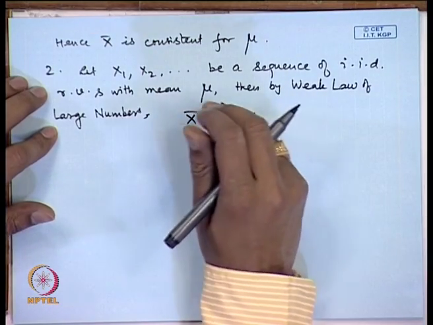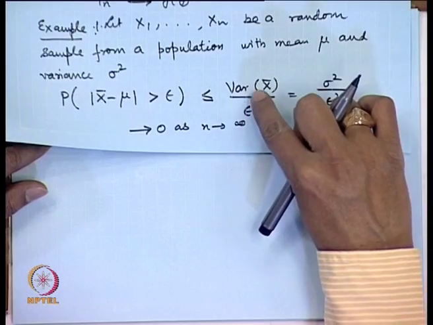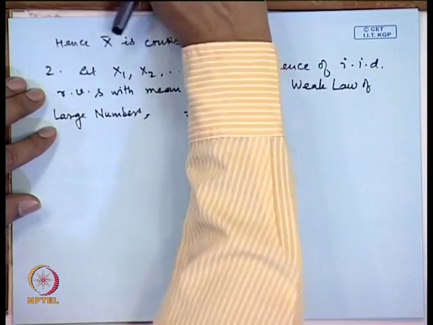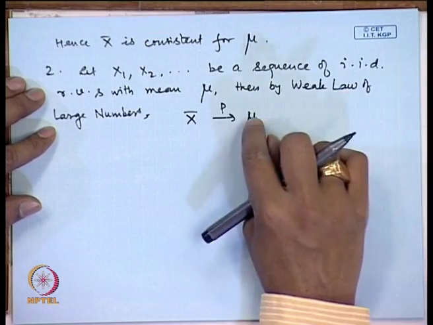So, in fact, the existence of the second moment is not required. Here I used Chebyshev's inequality, that is why I assumed sigma square here, but for actual weak law of large numbers that is not required. So, in general, whenever the population mean exists, the sample mean is a consistent estimator for the population mean. So, like unbiasedness criteria, the consistency for the sample mean is also a very nice property that it is holding.